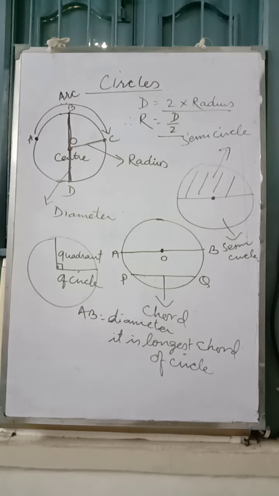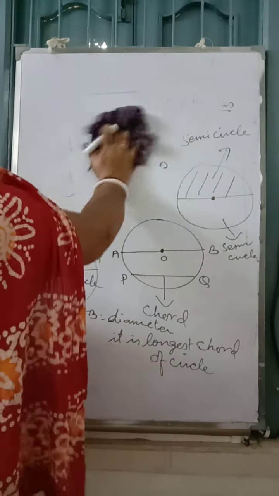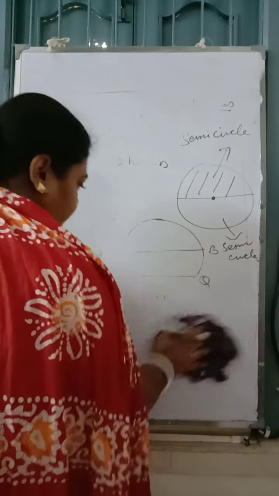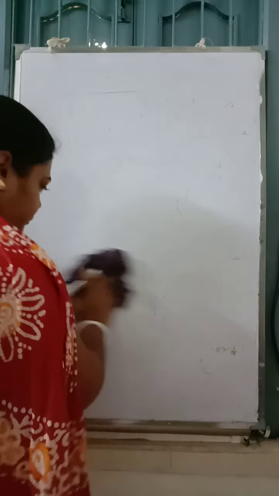Now come to the exercise. That is work exercise 11.